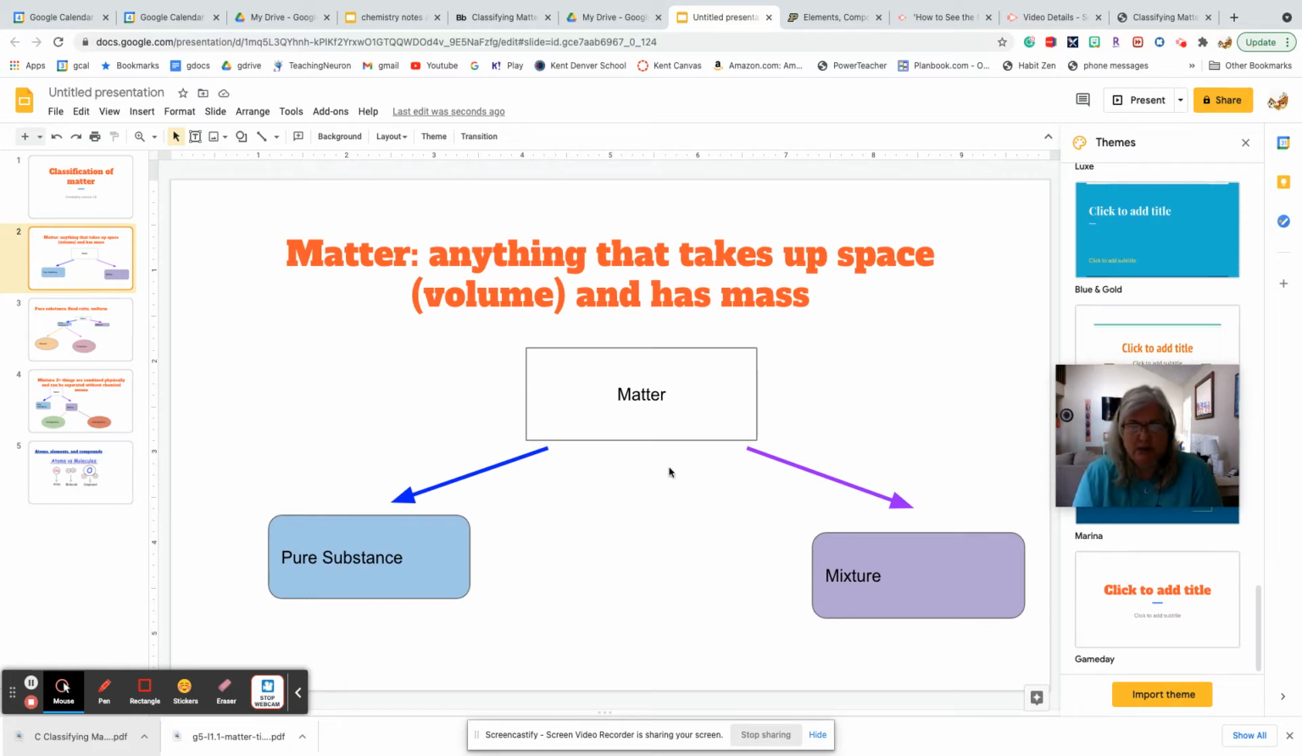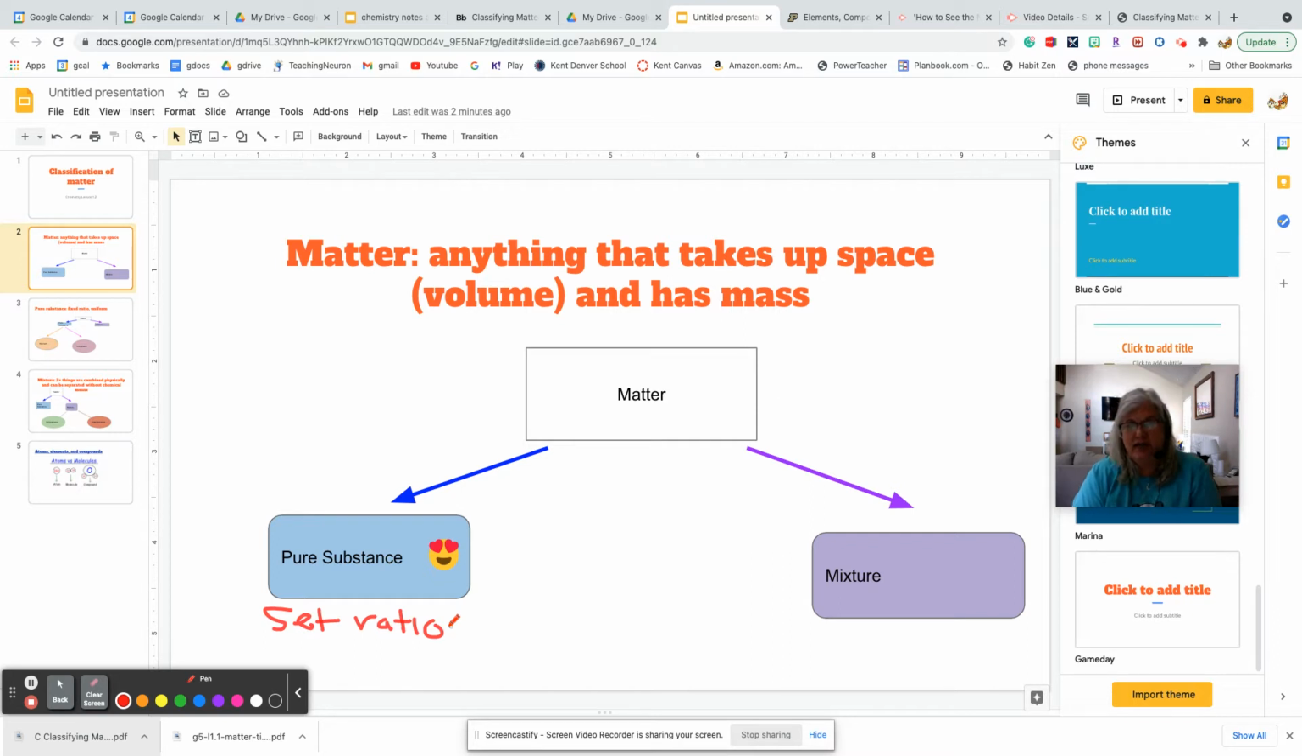So matter can be broken down into two main categories. The first one, I'm going to put some stickers here, hopefully you like them, is a pure substance. A pure substance has a set ratio, or fixed ratio is another way we say it. But basically, every time you have that substance, it has the same ratio of pieces in it.